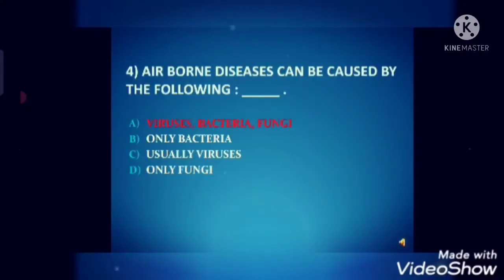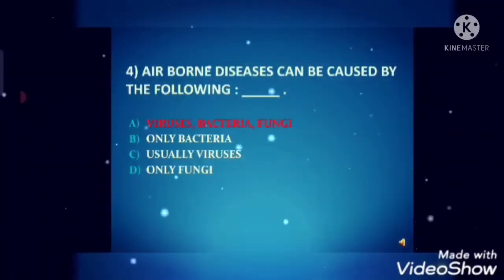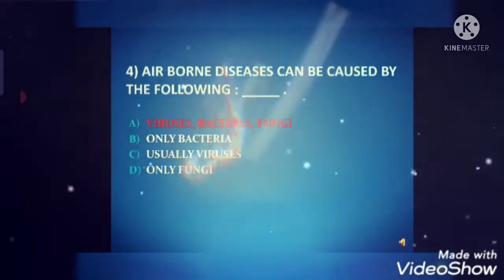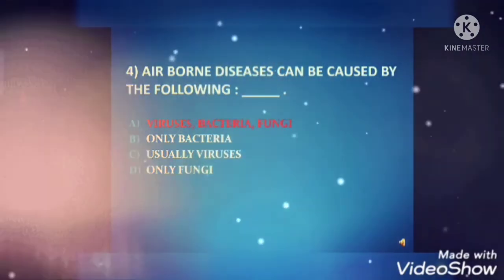Next is, airborne diseases can be caused by the following dash. Answer is option A, viruses, bacteria, fungi.